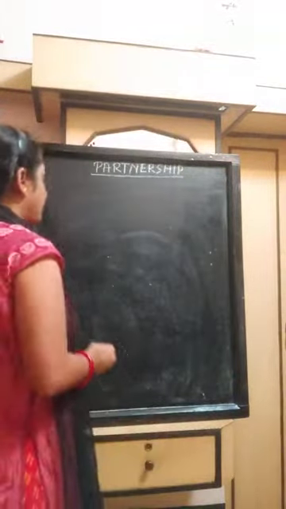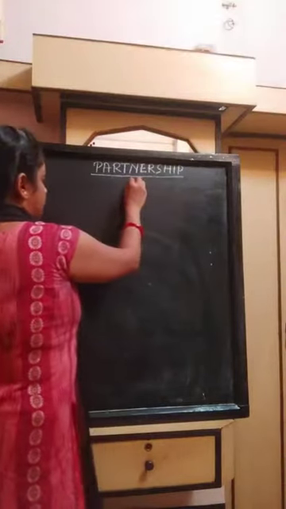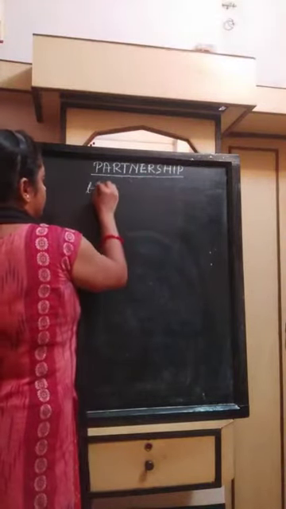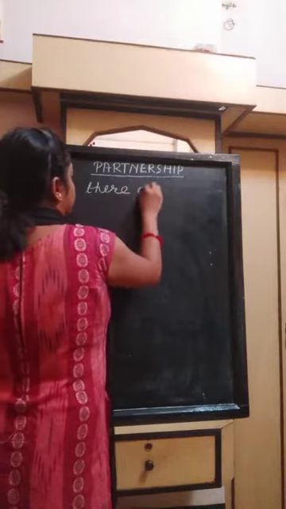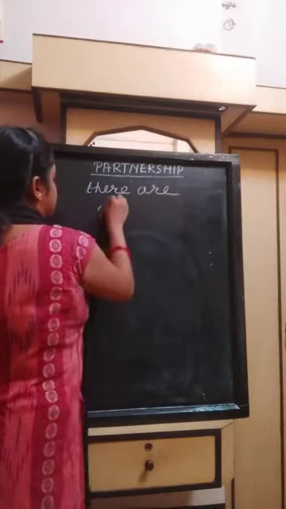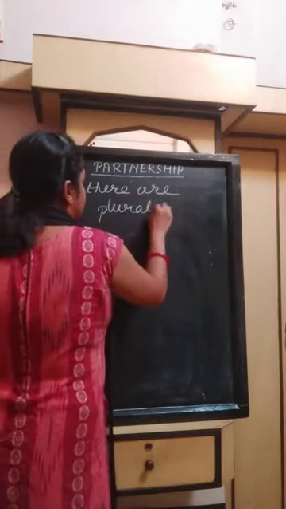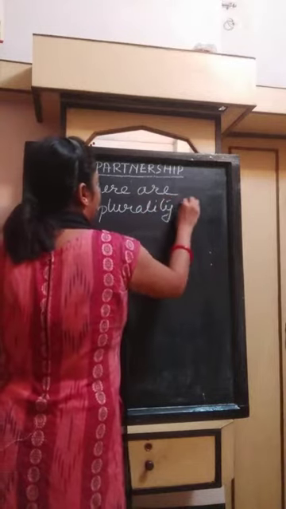So the main thing in the partnership form of business is plurality of owners.